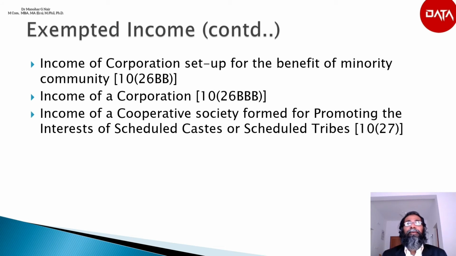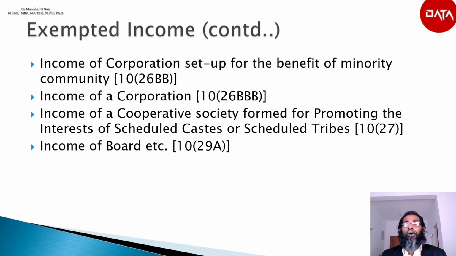The next is income of a cooperative society formed for promoting the interest of scheduled castes or scheduled tribes, according to section 10(27). The income of a cooperative society formed for promoting the interests of scheduled castes or scheduled tribes is fully exempted.